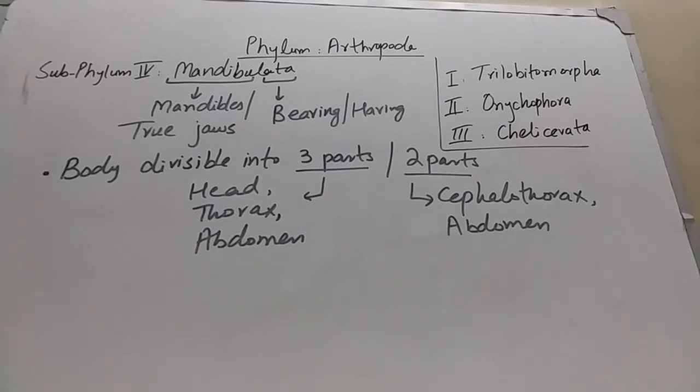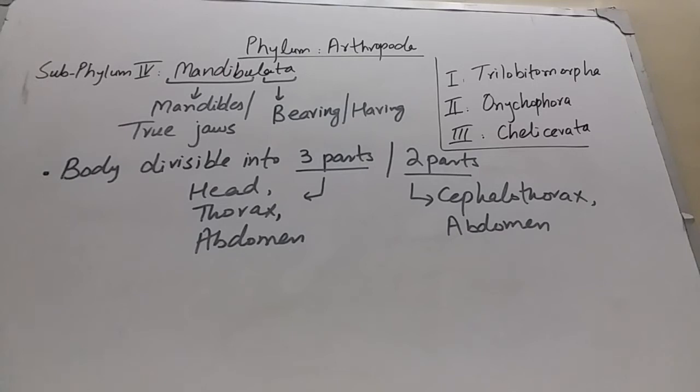The fourth and last subphylum is known as Mandibulata. The word Mandibulata is derived from Latin. Mandible means the true jaws, and ata means bearing or having. It means arthropods having true jaws, having true mandibles.